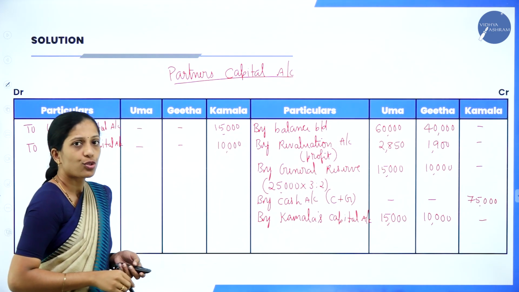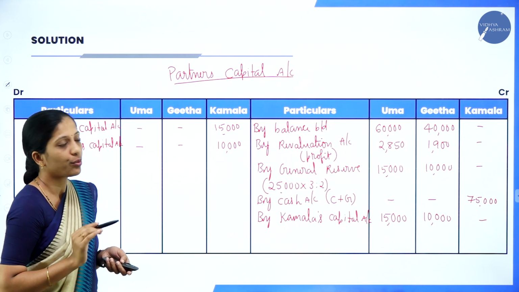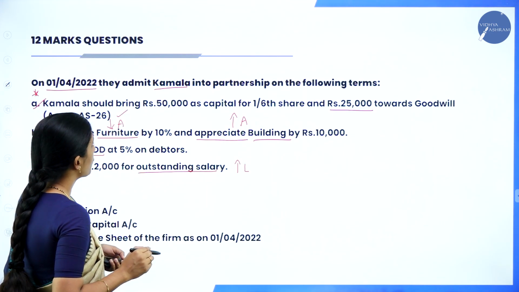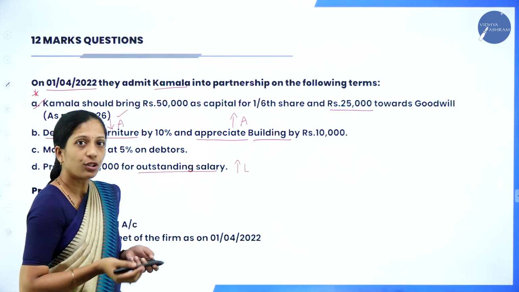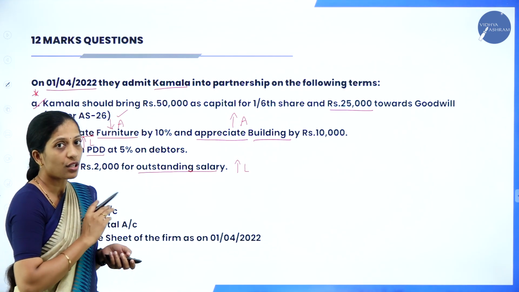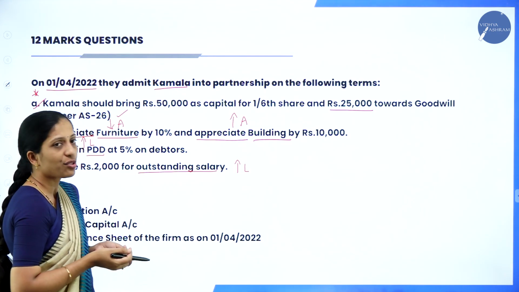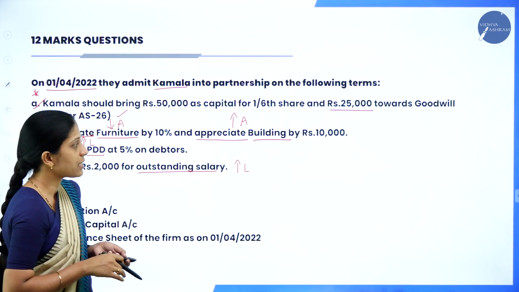So hope you are clear. This is the goodwill calculation as per Accounting Standard 26. Now coming to the next adjustment. We are done with the goodwill, and we have to see whether the goodwill is withdrawn by the partners. No, it is not mentioned in the question, so it is understood that it is retained in the business.